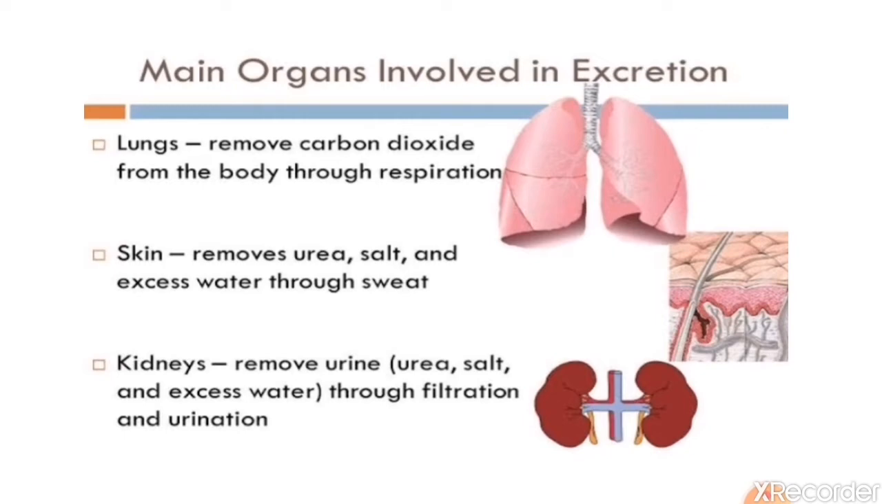One more organ you can see here, these are kidneys. The kidneys remove urine. In that urine, urea, salt and excess water are present and that is a form of waste, and through filtration and urination process, the kidneys help to remove the waste from our body.